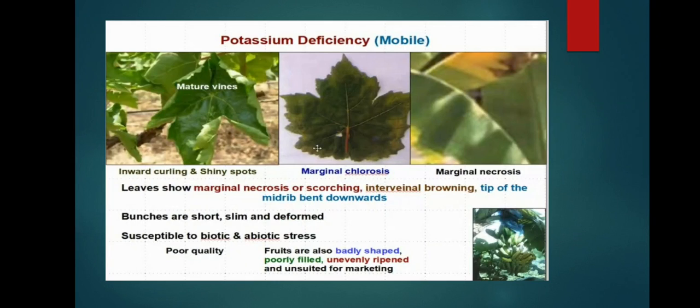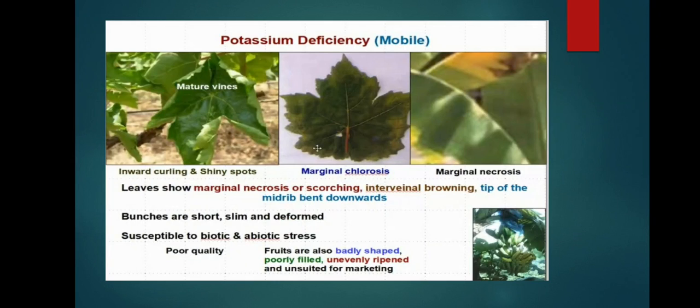Bunches are short, slim, and deformed. When fruit bunches form in banana, the bunches are very short and slim, and some of the fruits that form are deformed. Shape and all depend on potassium.